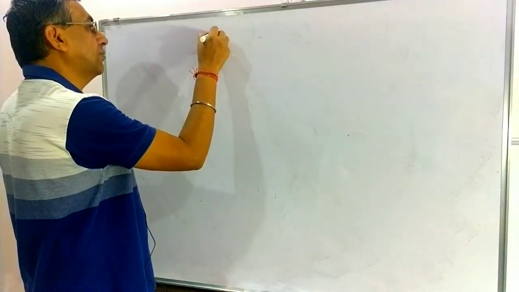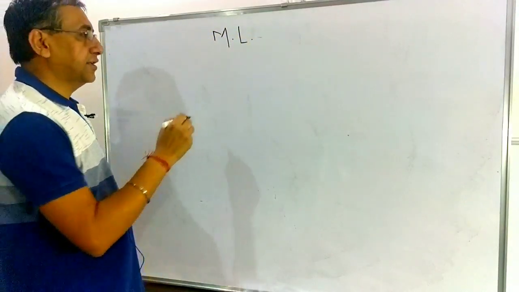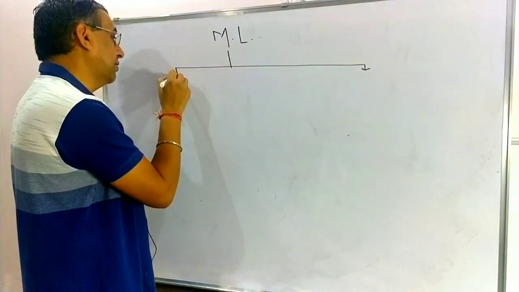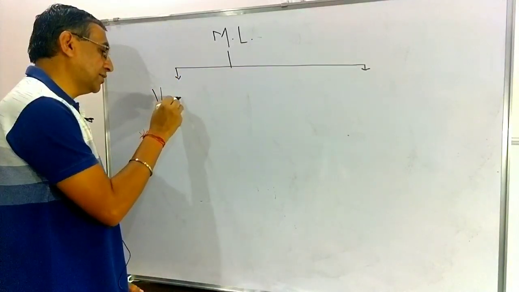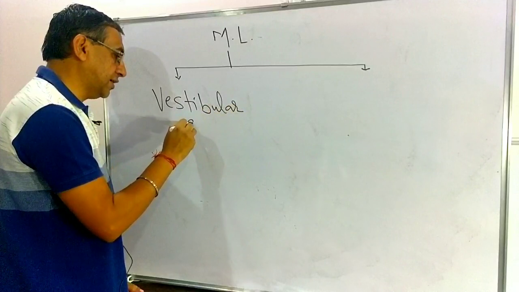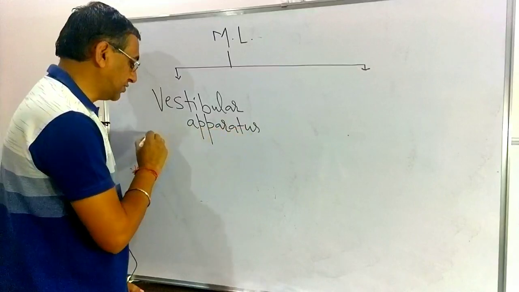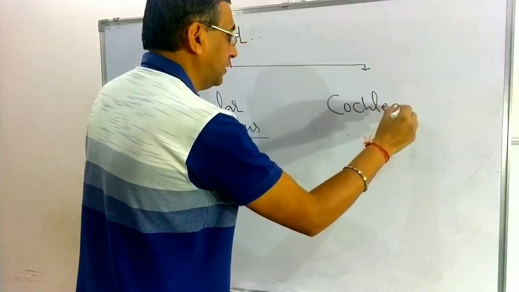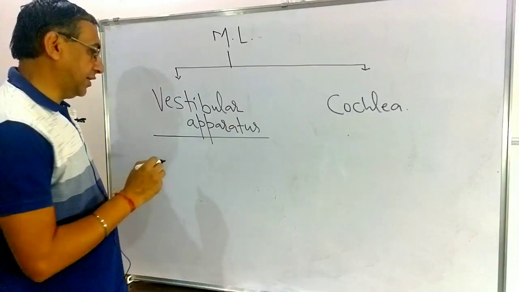Now, when we talk about the membranous labyrinth, it consists of two parts. The first one is known as the vestibular apparatus, and the second one is known as the cochlea.